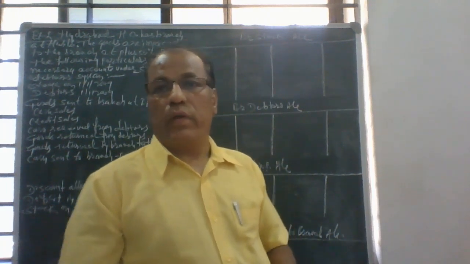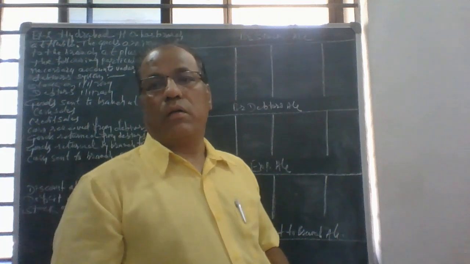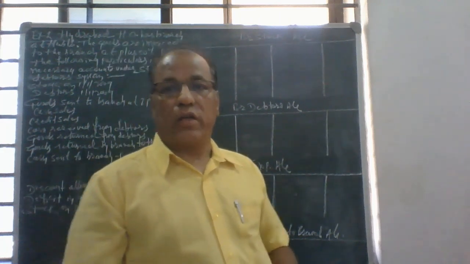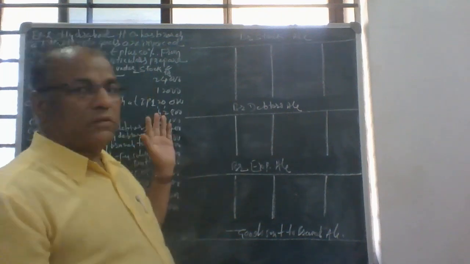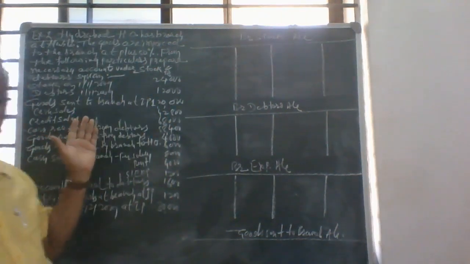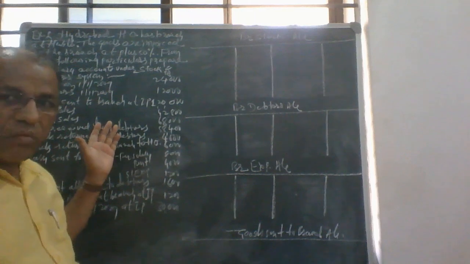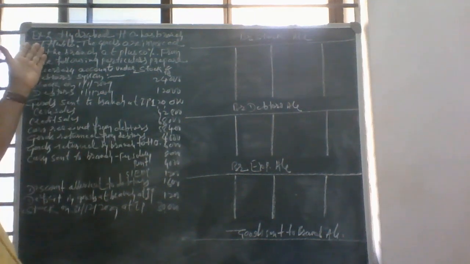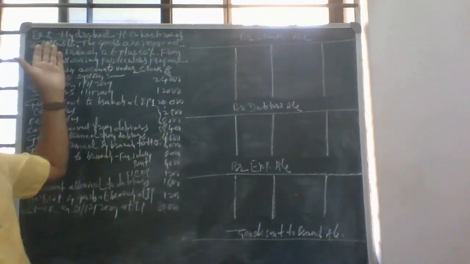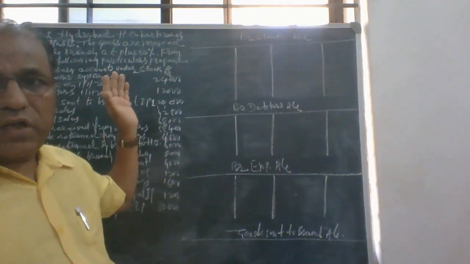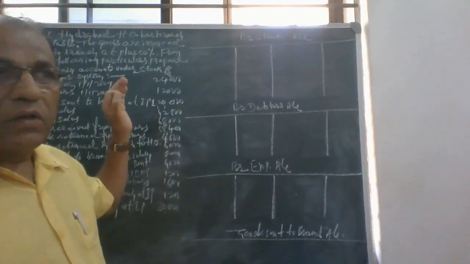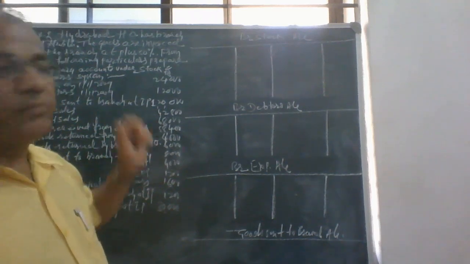Today we will take one more example on a stock and debtor system. The problem is here. First of all, we have to read the problem. This is an earlier year's question paper, KUD examination, April 2011.